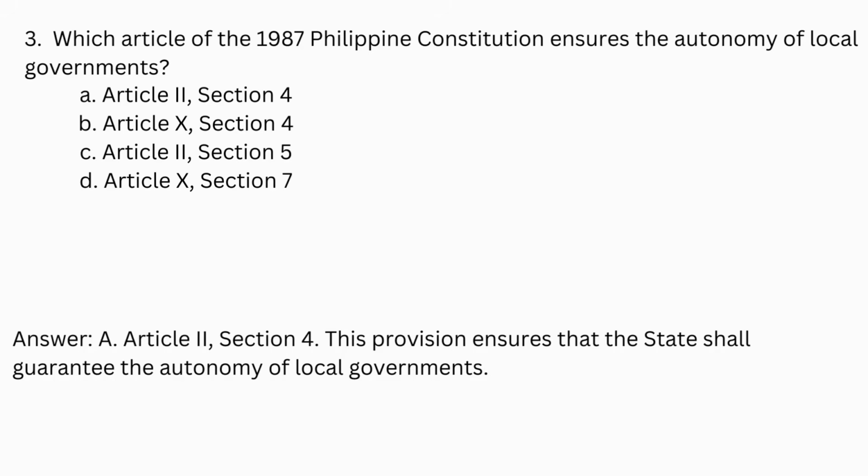Answer, A. Article 2 Section 4. This provision ensures that the state shall guarantee the autonomy of local governments.